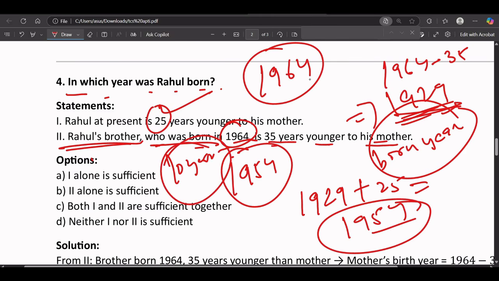So we can also directly deduct 10 from 1964, which gives 1954.